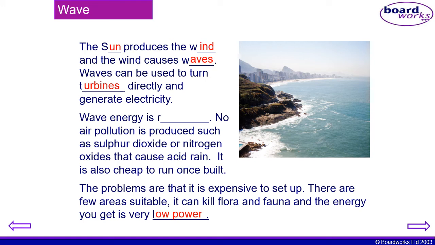Wave energy is renewable. No air pollution is produced, such as sulfur dioxide or nitrogen oxide that causes acid rain. It is also cheap to run once built. The problems are that it is expensive to set up, and there are few areas suitable. It can harm flora and fauna, and the energy you get is very low power again.